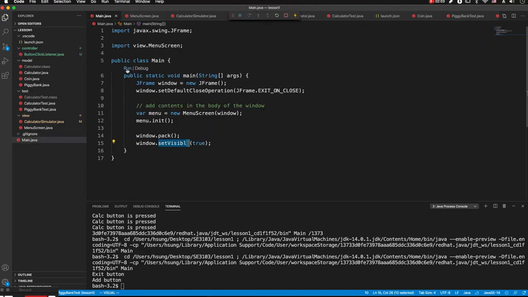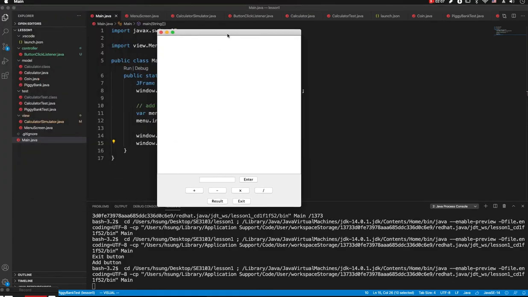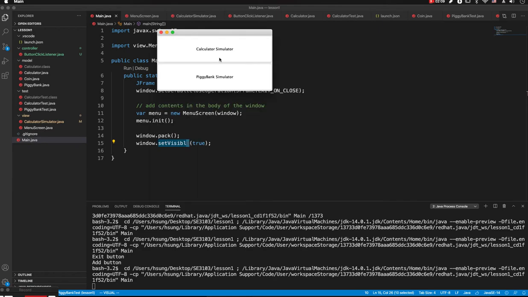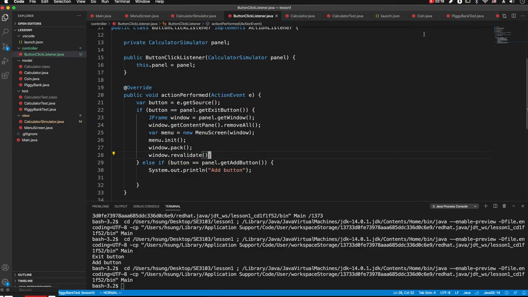Let's test for that. Run CalculatorSimulator. Exit. We go back to the main menu screen. Exit there. So this exit button is properly implemented.